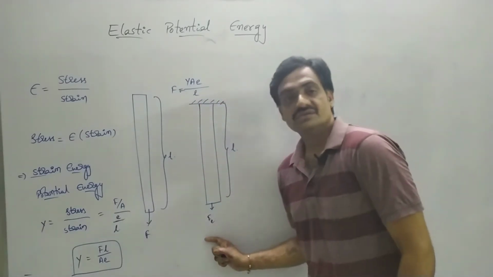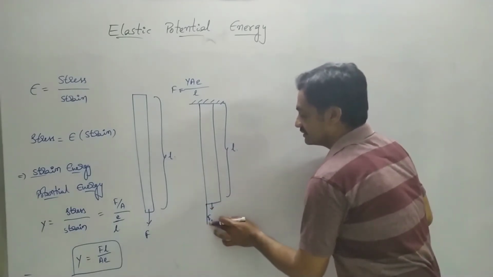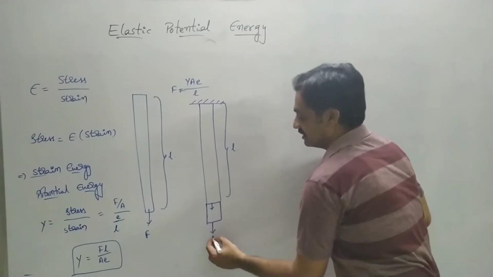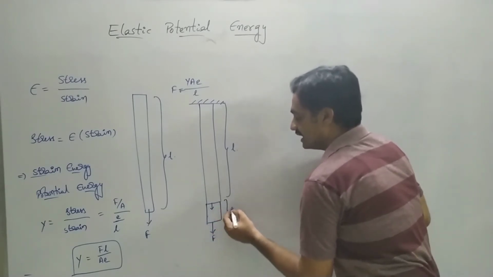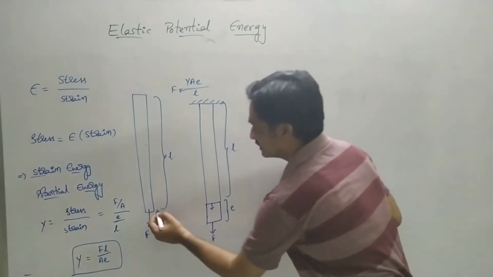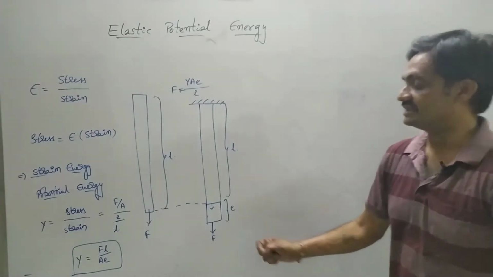As the deforming force is applied, the wire extends in the downward direction, and the extension is represented as e.